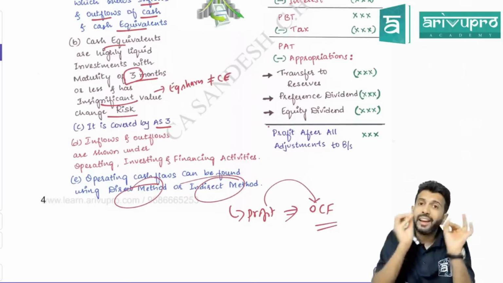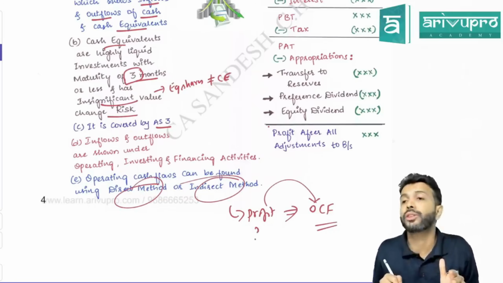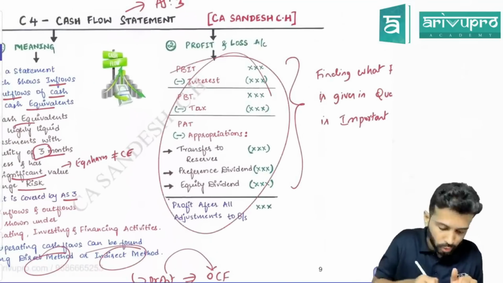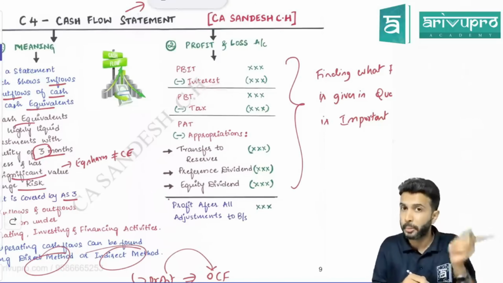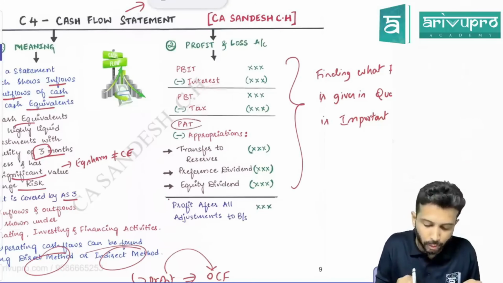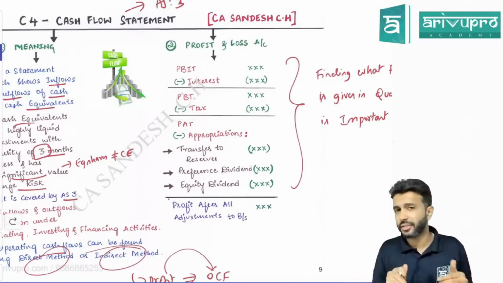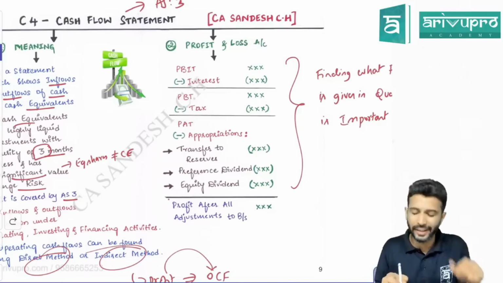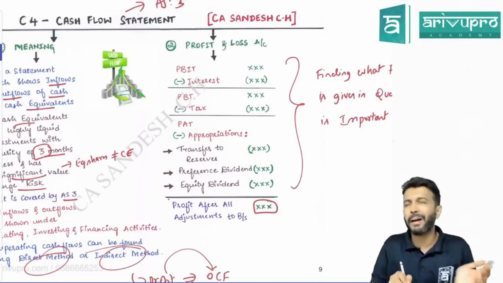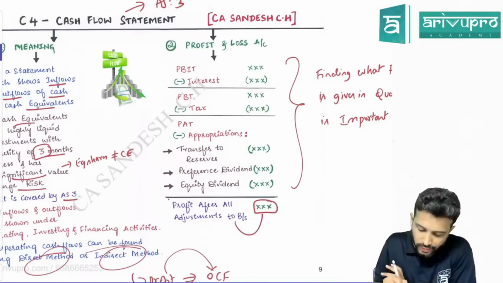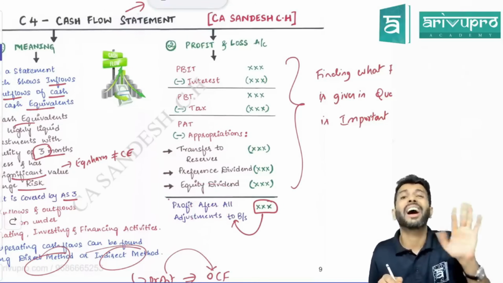The main thing you have to know in cash flow statement is which profit they have given to you in the question. So the profit order I've spelled out here. From PBIT, if you deduct interest, you get PBT, profit before tax. From that, if you deduct tax, you get profit after tax. Then start all your appropriations like transfer to reserve, CRR created, equity dividend, preference dividend paid, etc. After all this appropriation, whatever balance in P&L remains, that only you show in the balance sheet. That is what we used to refer to in our class as profit after all the adjustments.